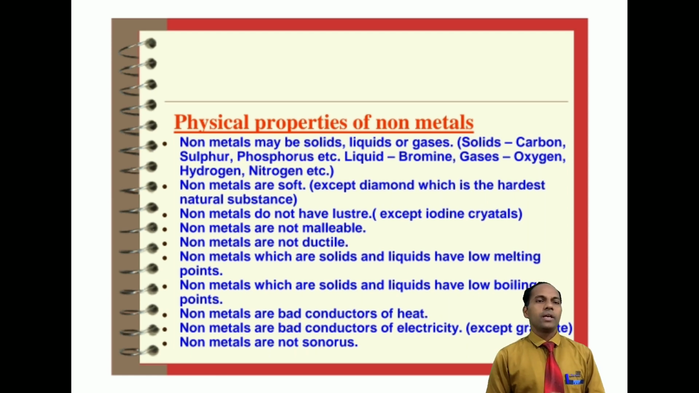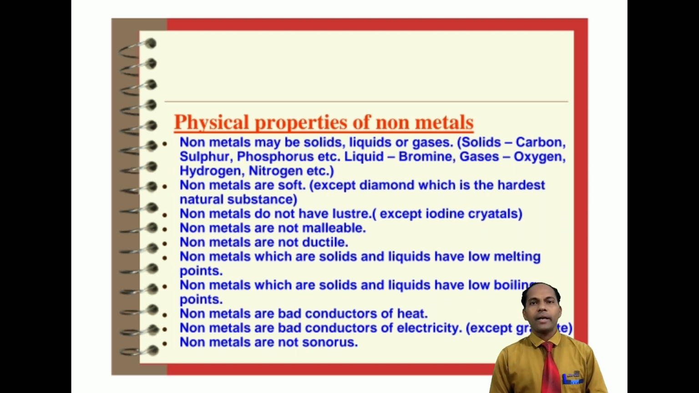Okay. Next, non-metals are soft, but the exceptional case is diamond, which is an allotrope of carbon. It is the hardest substance. Then non-metals do not have luster like metals, they do not show the luster property, but there is an exceptional case. Iodine shows the luster property.